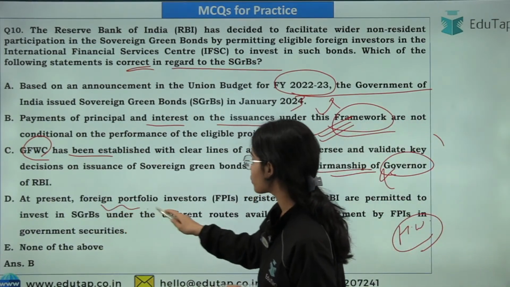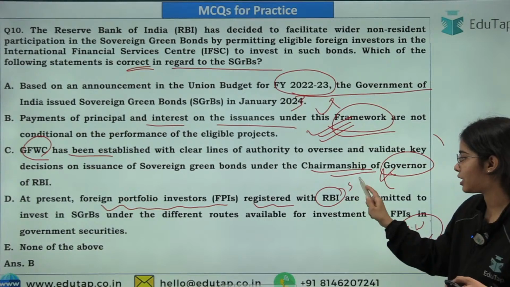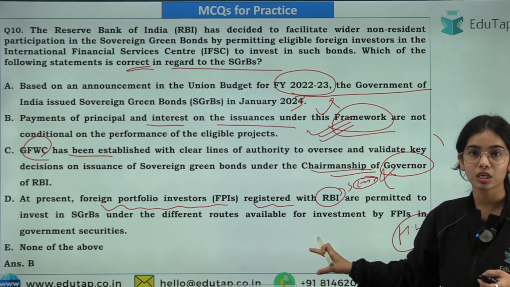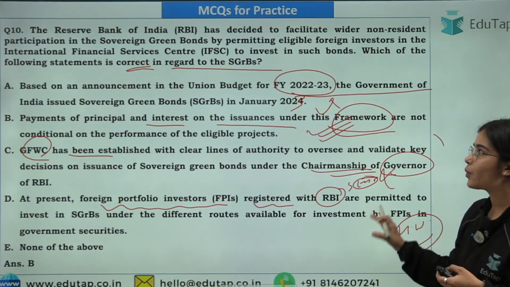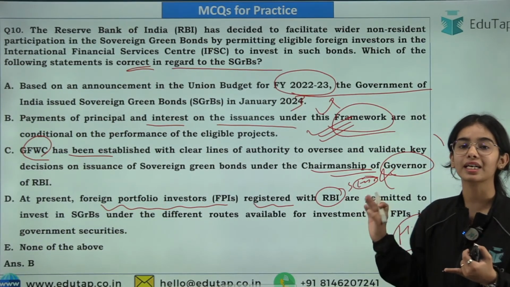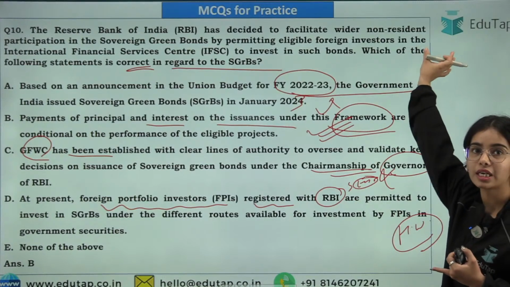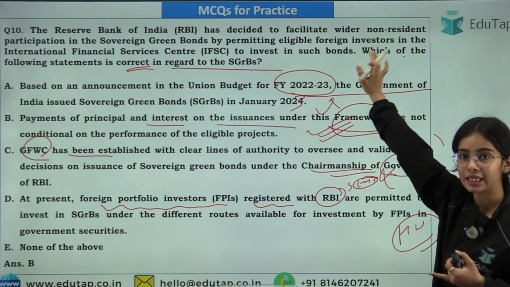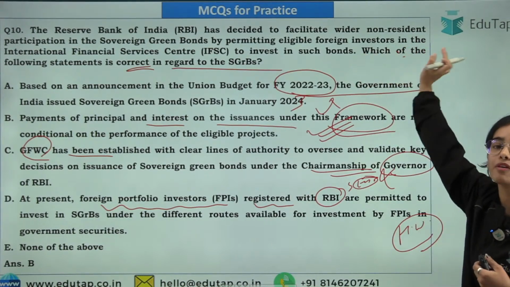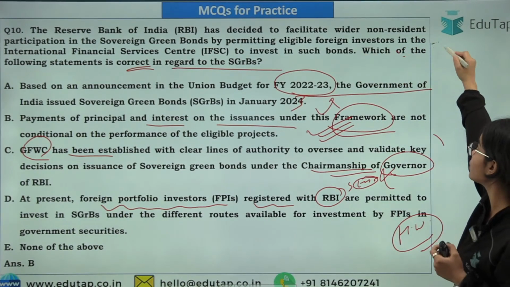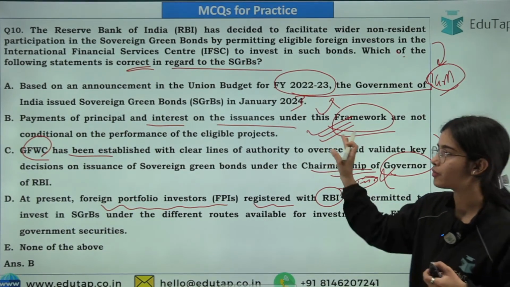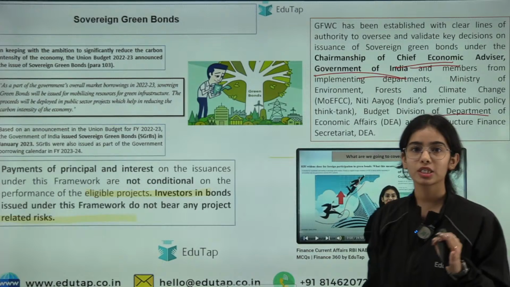At present, the foreign portfolio investors registered with the SEBI were permitted to have the sovereign green bonds through different routes available, but now it has been said that the foreign investors that are registered in the International Financial Services Centre, or that are eligible foreign investors in the IFSC, will also be able to have the sovereign green bonds. So that is the complete idea. So here B was the only correct statement. Okay, so this is it for today.